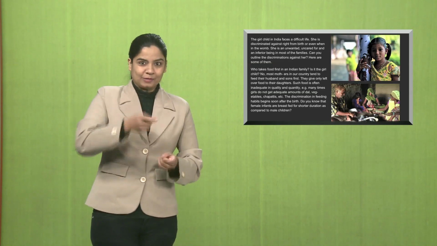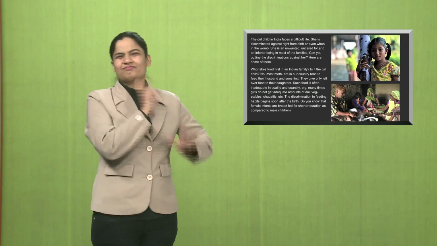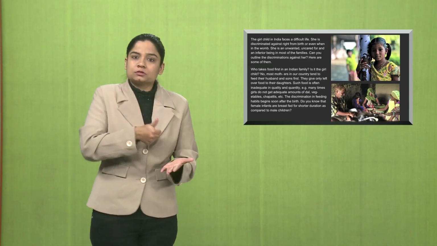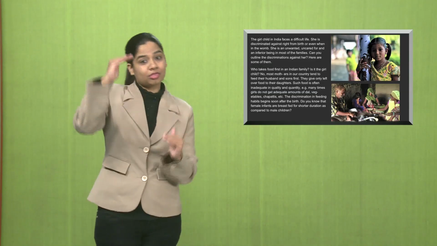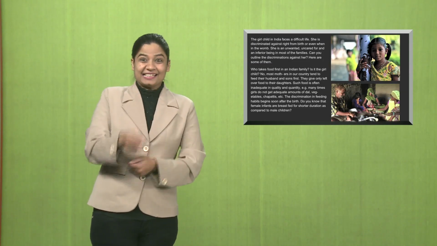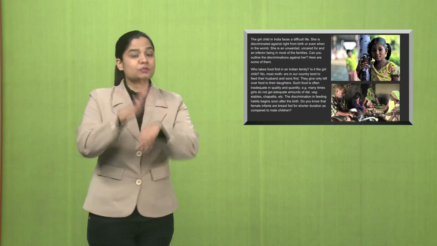When a girl child is born, you won't believe that she is not even breastfed as much as she should be, whereas when it's for the boy, he's breastfed the right amount. Justice is not done to women. The life of a girl in India is very difficult. It's a harsh reality.